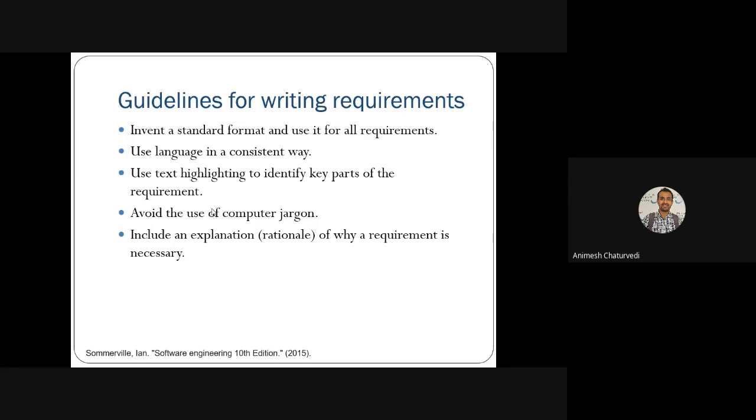Then as a requirement specialist, you try to avoid computer jargon that is very difficult to monitor or manage in the systems field. Then you need to include and explain the rationale behind the requirements and necessary things.